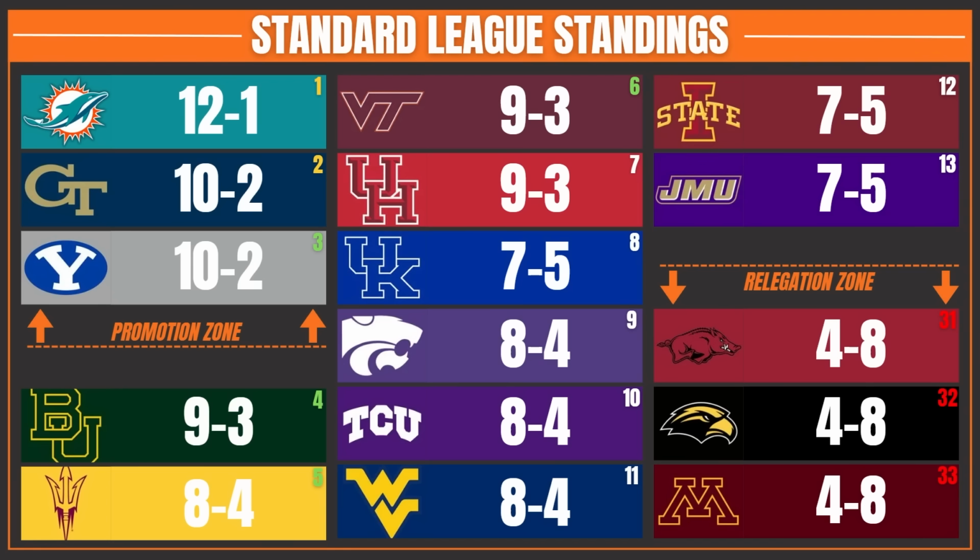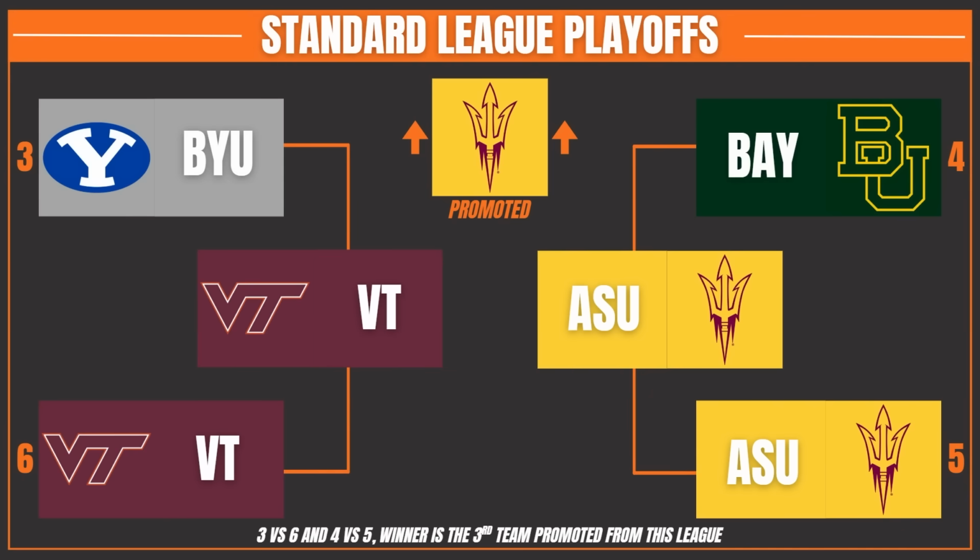And now it's BYU, Baylor, Arizona State, and Virginia Tech playing the playoffs of this league, as Arkansas, Southern Miss, and Minnesota are the final teams to get relegated to the bottom in the year 5. Arizona won the playoff for that third final spot. They will join Georgia Tech and Miami to end it in the Power League.